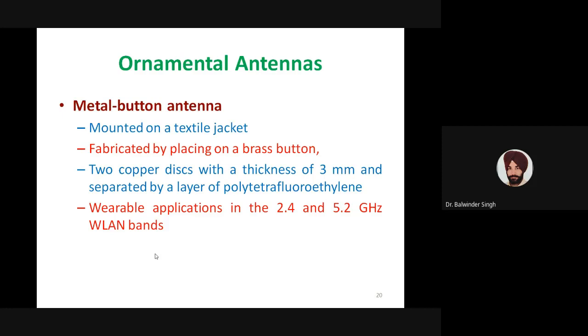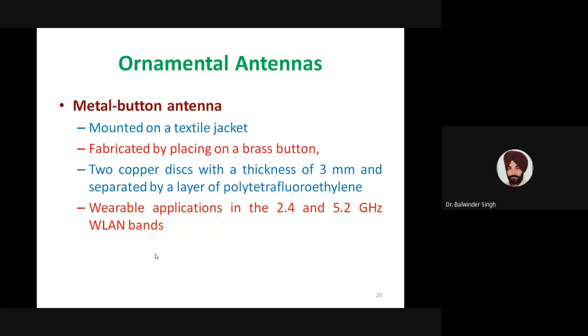They used two copper discs with a thickness of 3 mm, separated by a layer of polytetrafluoroethylene. This substrate was used to separate those copper discs, and then those copper discs were placed on the brass button. Then that antenna was designed as a metal button antenna. That's why it is named metal button antenna, because it was integrated or pasted on the brass button.